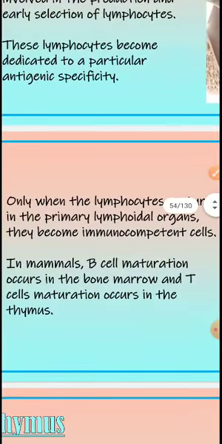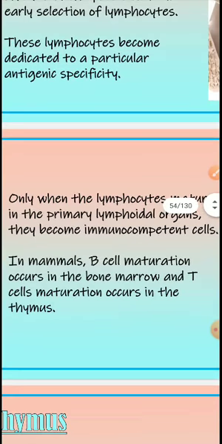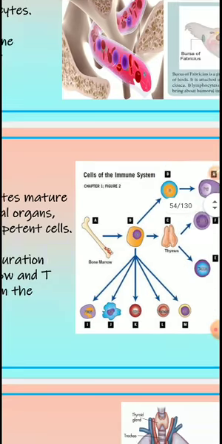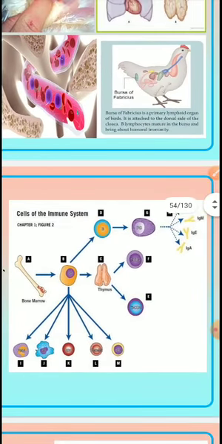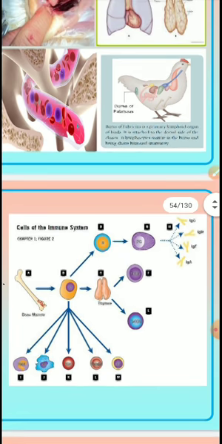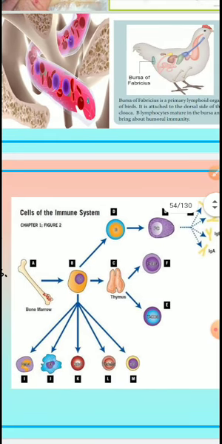In mammals, B cell maturation occurs in the bone marrow and T cell maturation occurs in the thymus. So we also have this immune system, where lymphoid organs are present: B cells in the bone marrow and T cells in the thymus. For us these two are very, very important. When you are eating mutton, there is a bone with bone marrow in it, and you should chew that bone marrow. It is very healthy for us.